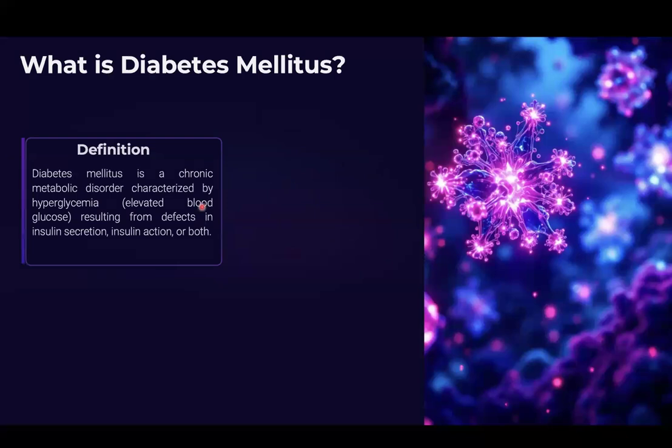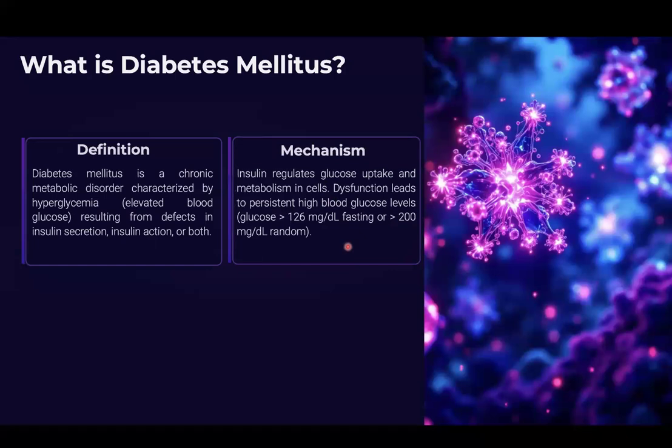So, the definition of diabetes mellitus is a chronic metabolic disorder characterized by elevated blood glucose level, resulting from defects in insulin secretion, insulin action, or both of them.